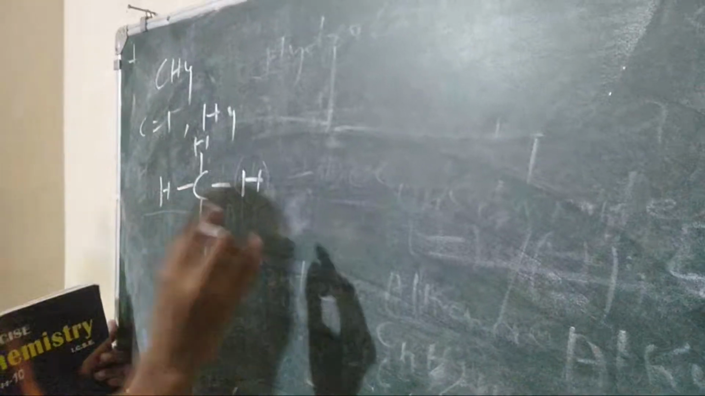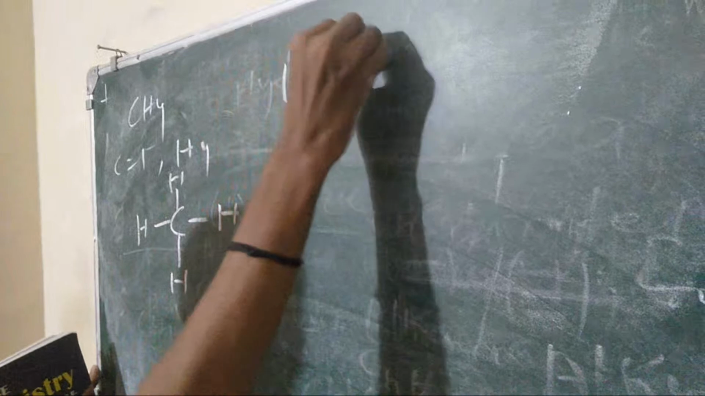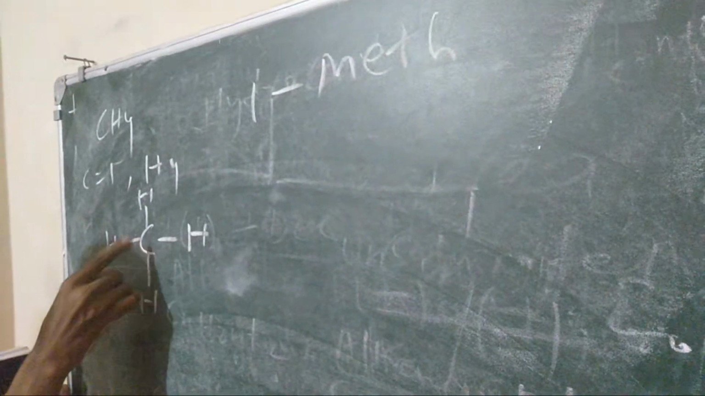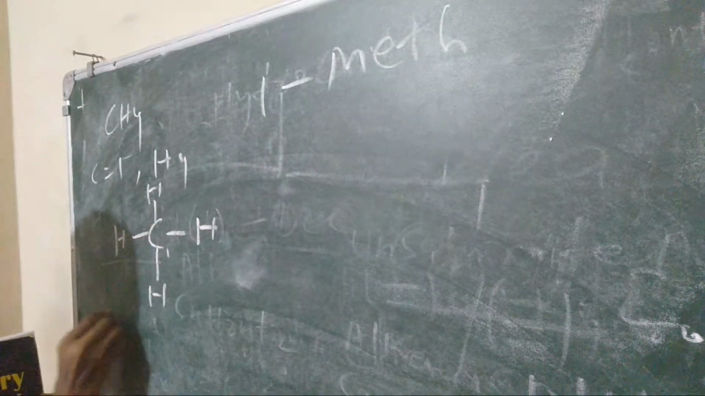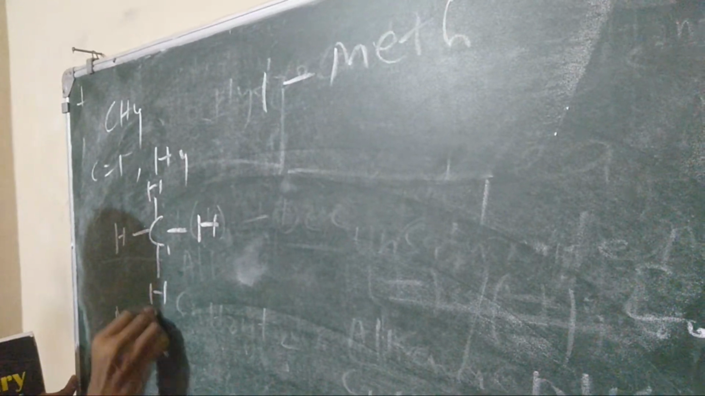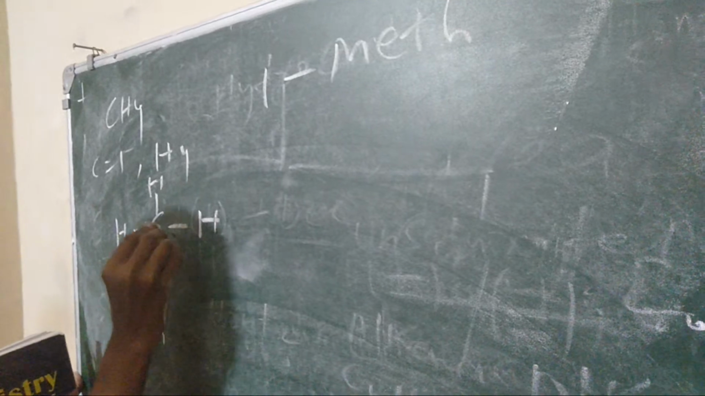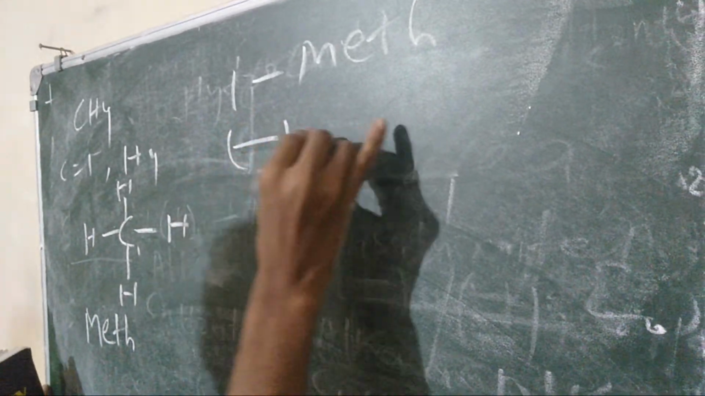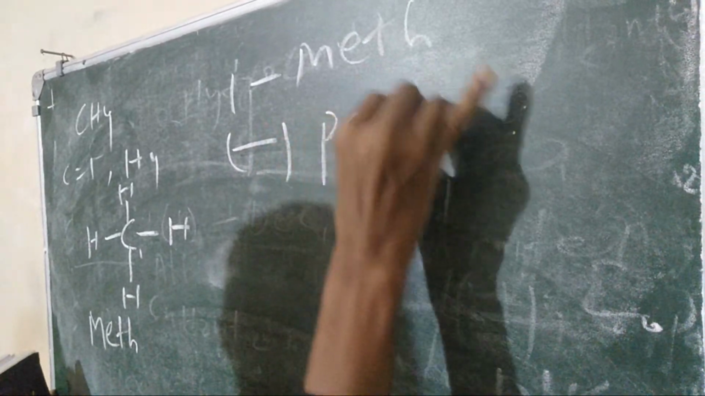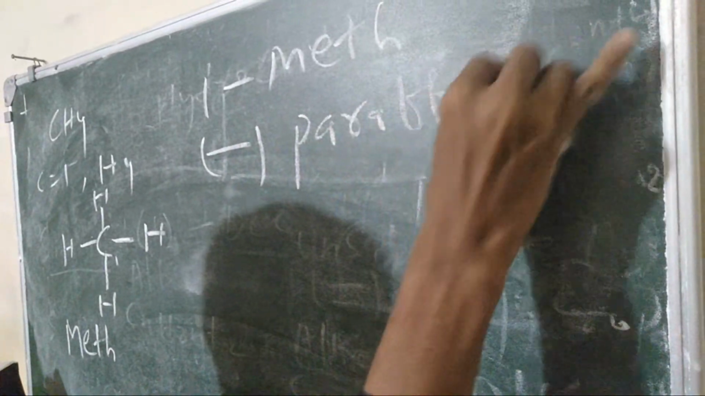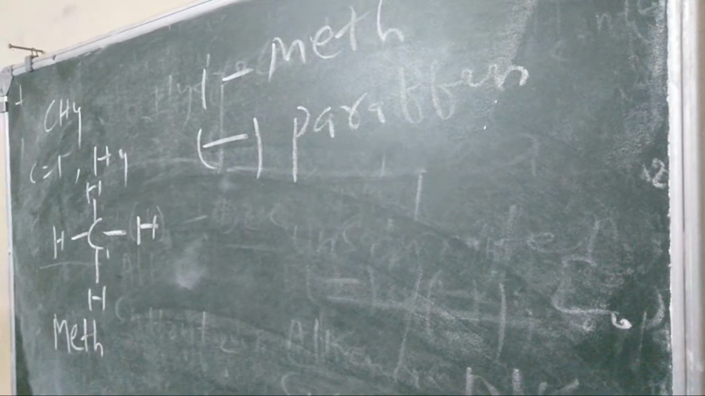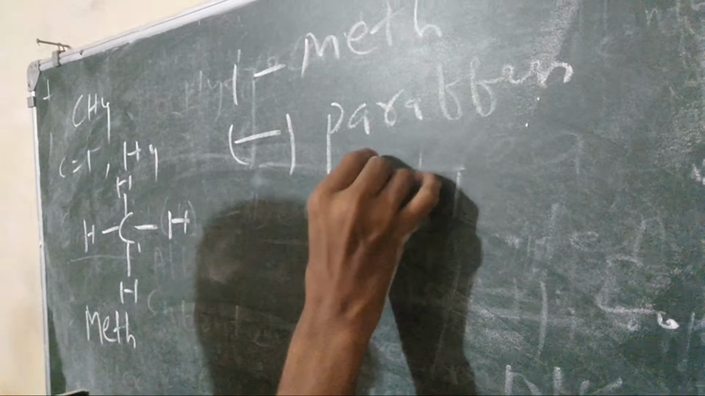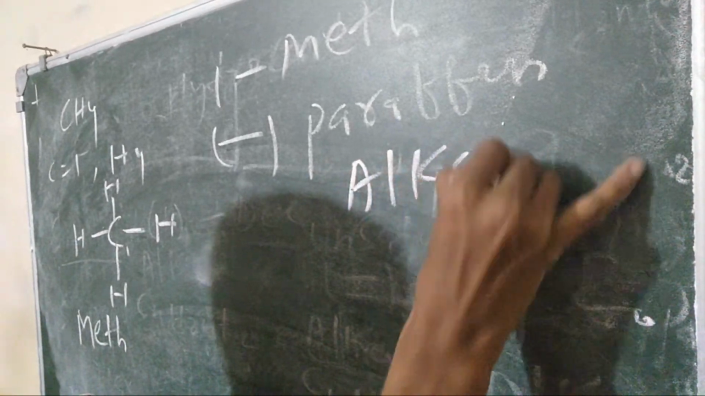First we have to memorize that 1 is meth. So here carbon is 1, so I have to take meth. And the bond, first bond. Here the bond is the first bond, a single bond, and it is also known as paraffin, or also known as alkane, A-L-K-A-N-E, alkane.